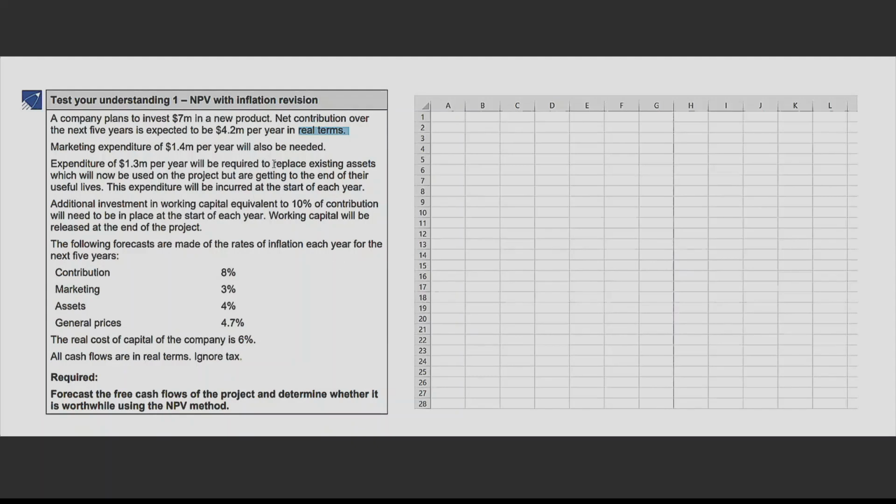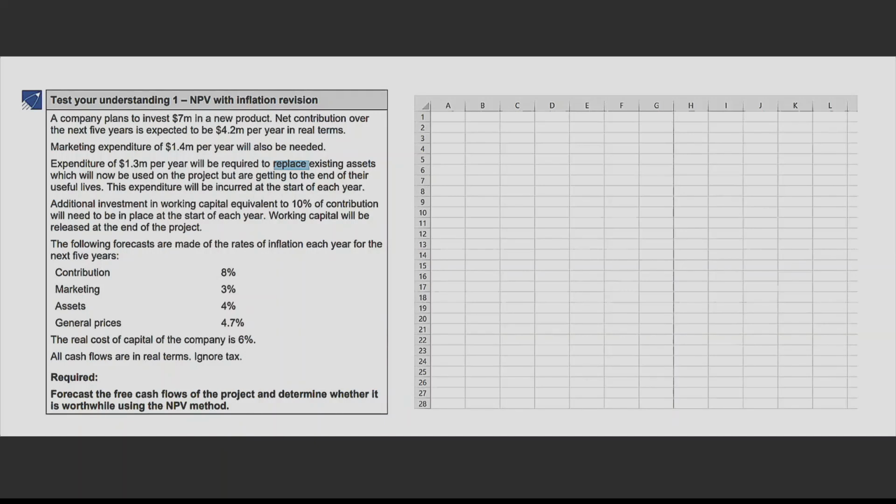That means you are going to create a fleet of new assets, which will now be used on the project but are getting to the end of their useful lives. So we will have to incur these amounts for the assets to be in working condition for the project. This expenditure will be incurred at the start of each year. So that means at the beginning of each year, you need to incur this expenditure of $1.3 million.